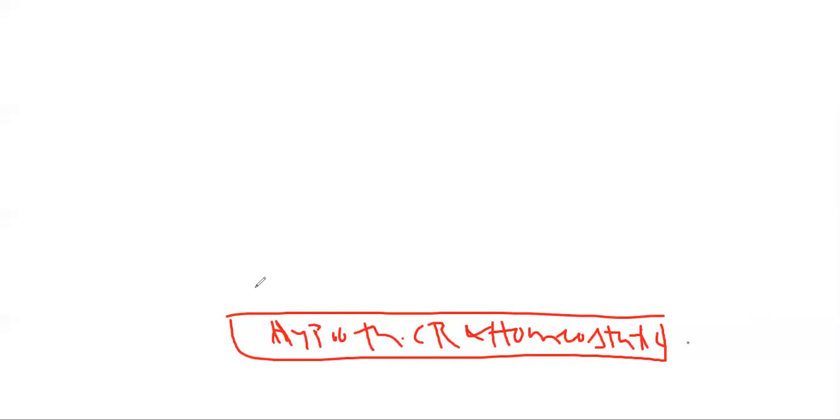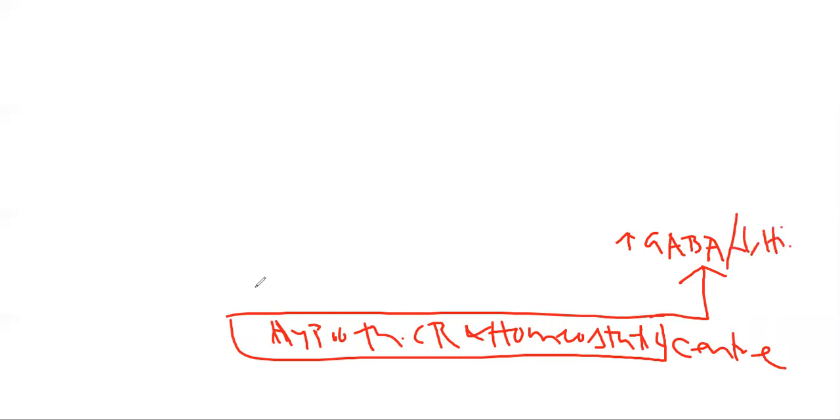If there is increased release of GABA from this center and a decrease in the histamine concentration, that will lead to decreased activation of the thalamus and cerebral cortex.